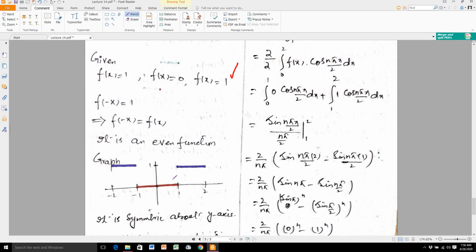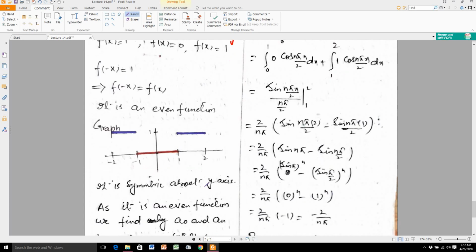From minus 1 to 1 the value of the function is 0, so I'm drawing a line on the x-axis. Then from 1 to 2 the value of that function is 1, so I'm drawing a line parallel to the x-axis in the interval from 1 to 2.